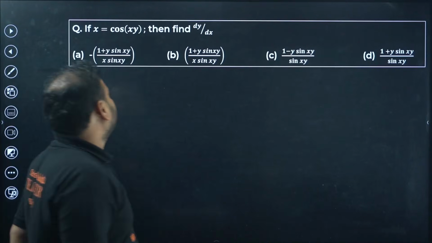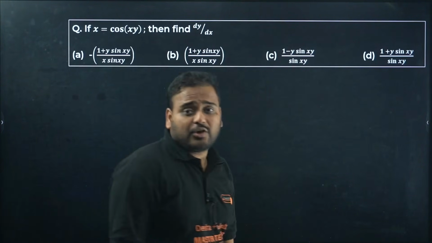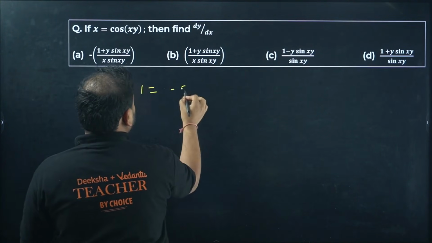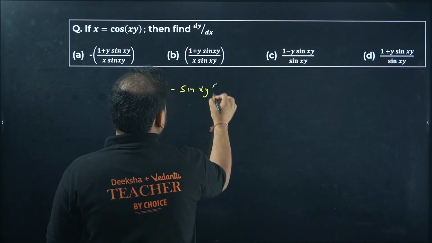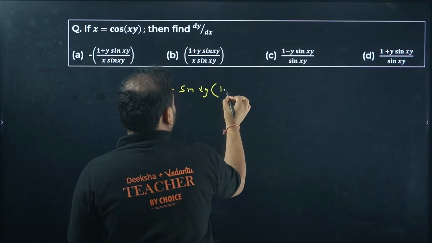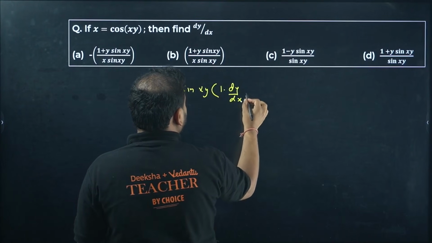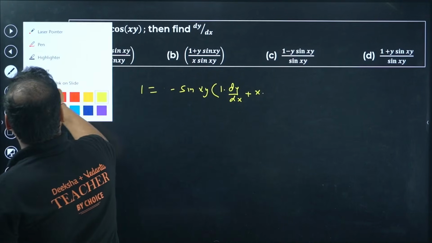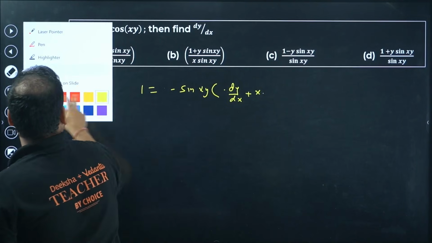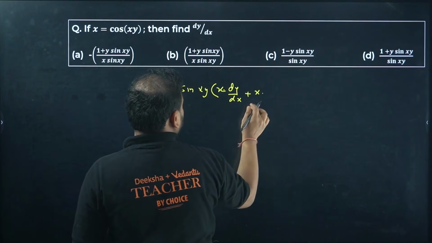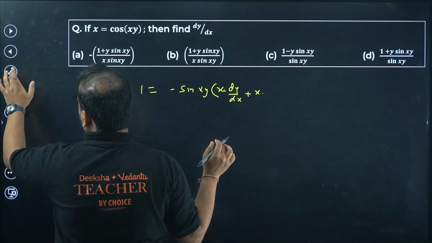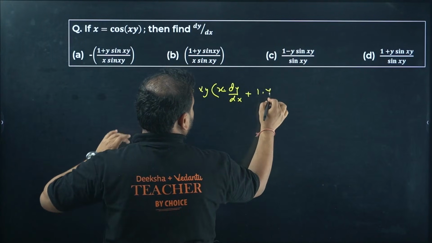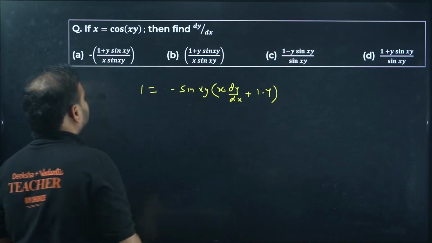Next, again we have x equals cos xy. Find the derivative. How are you going to solve it? Same method. Take the derivative: x will be 1, cos will be minus sine of xy. Inside you have to differentiate for x and y. So I'll keep x as it is first, and y is dy by dx. Next I'll keep x as 1 into y. Am I right? That's correct, no? Check here.